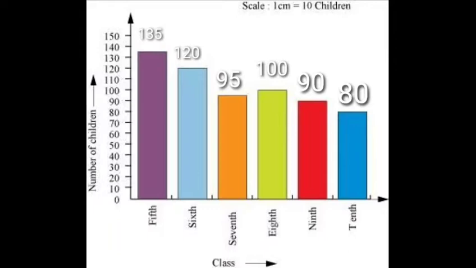In standard 5th, there are 135 children. In standard 6th, there are 120 children. In standard 7th, there are 95 children. In standard 8th, there are 100 children. In standard 9th, there are 90 children. In standard 10th, there are 80 children.